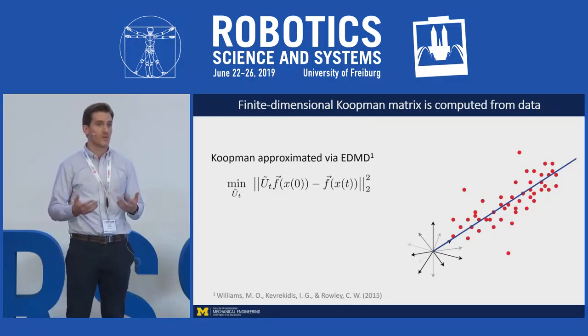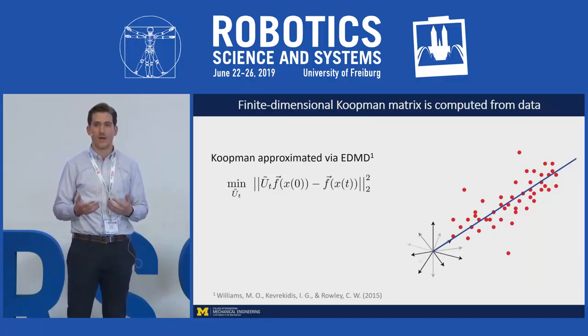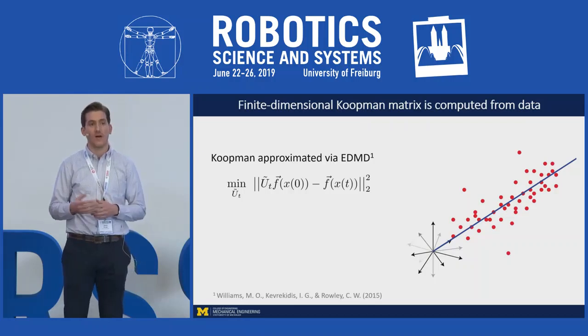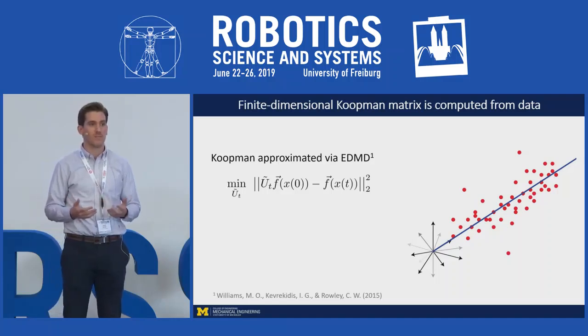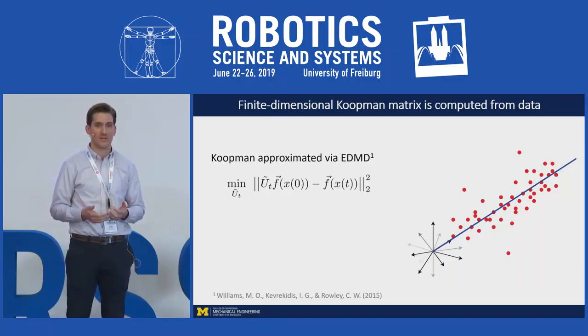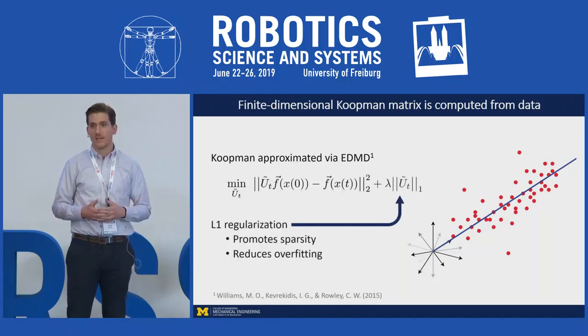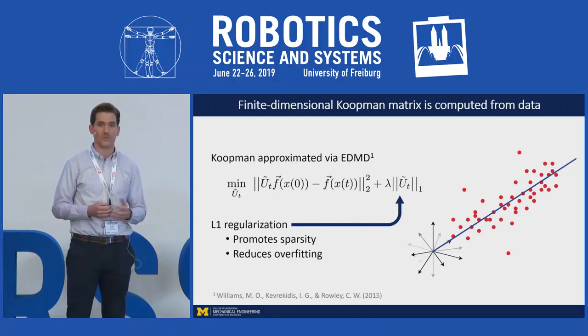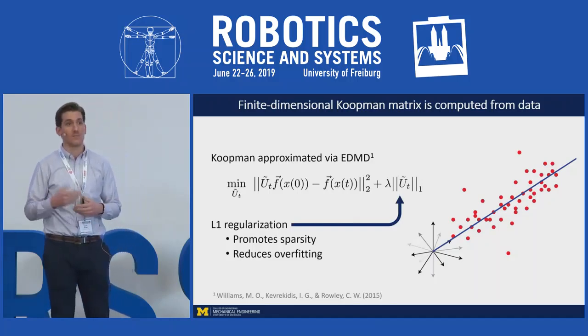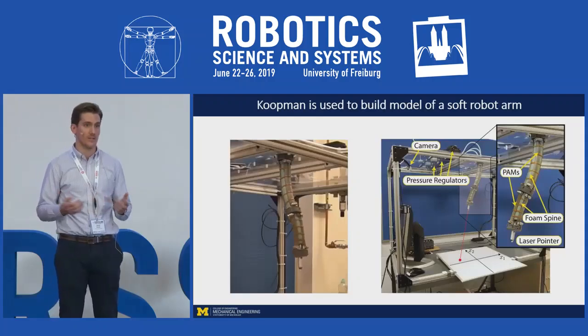In this work, we improve upon this standard method by incorporating an L1 regularization term. And this term makes the resulting Koopman matrix less sensitive to outliers in the data. And it also promotes sparsity, which is important for real-time control because it improves the computational tractability.